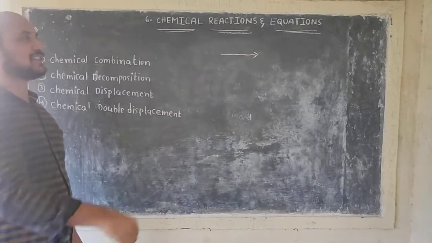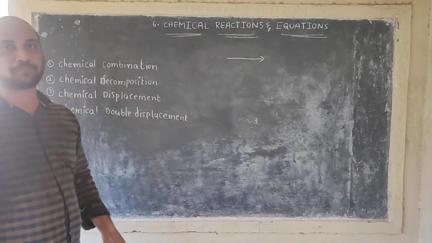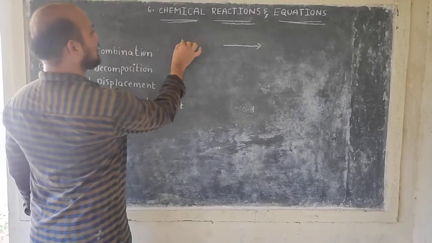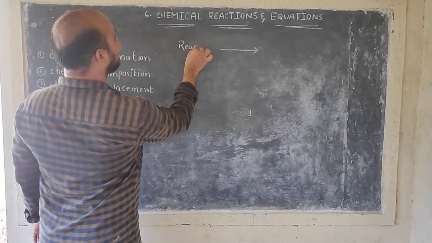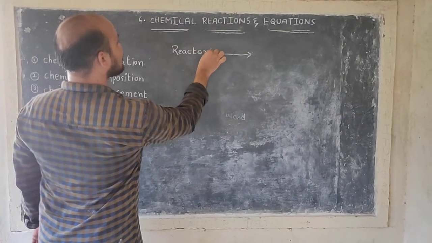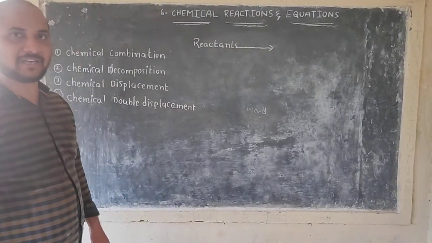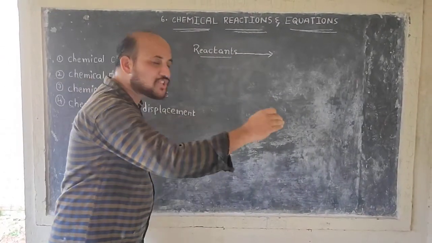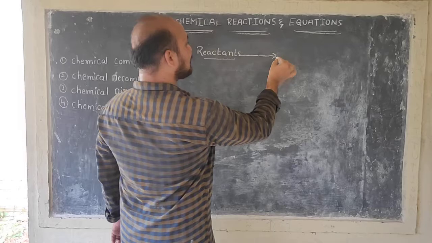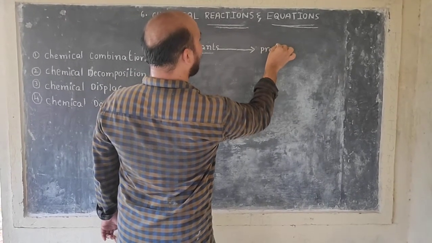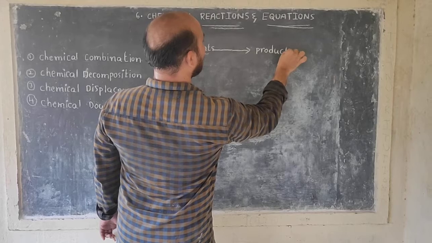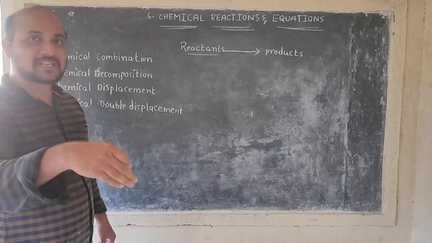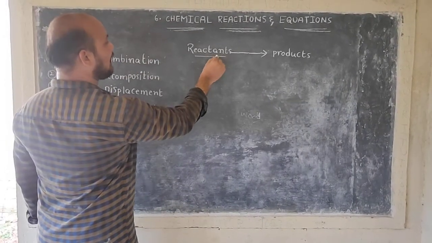The substances which participate in the chemical reaction are called the reactants.